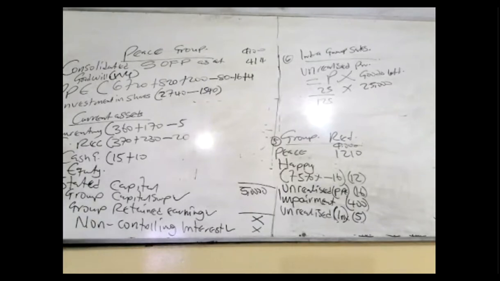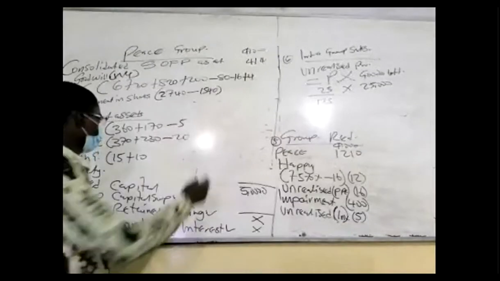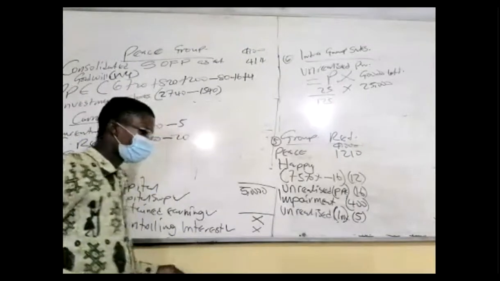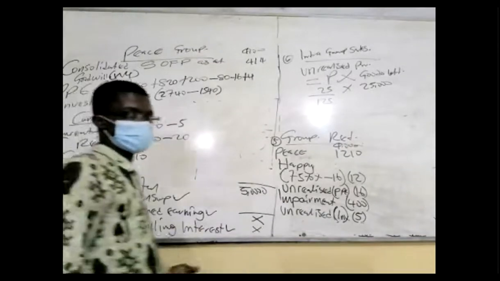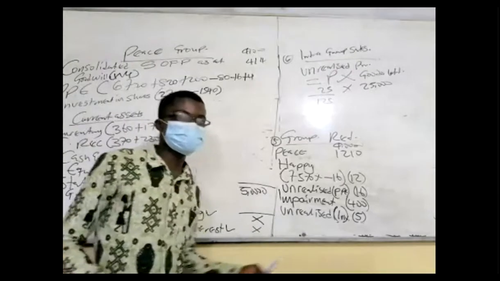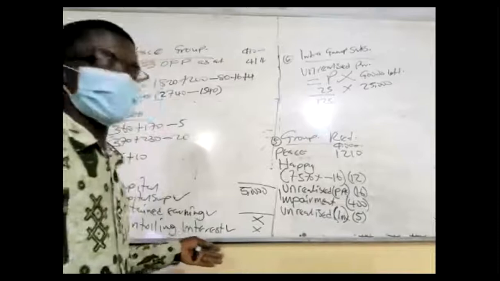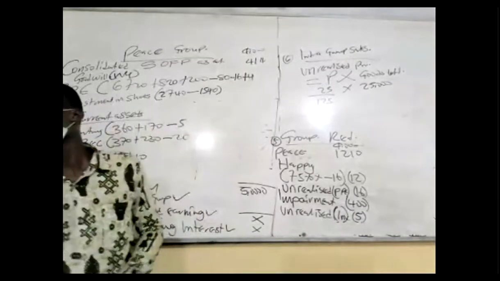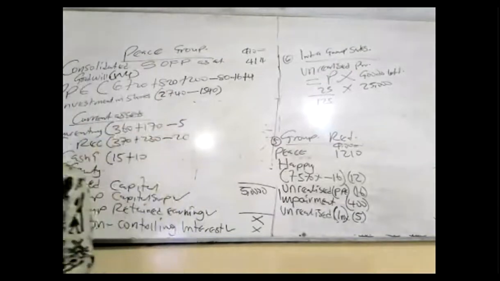Okay. Now let's see. So basically, that is all. Go to the face, we subtracted it. Now let's do the last hard bit. There were goods in transit. So what are the goods in transit? How do you treat it in the books? Goods in transit, now these goods, they've not received it. Anytime there's goods in transit, please, it is the same as cash in transit.